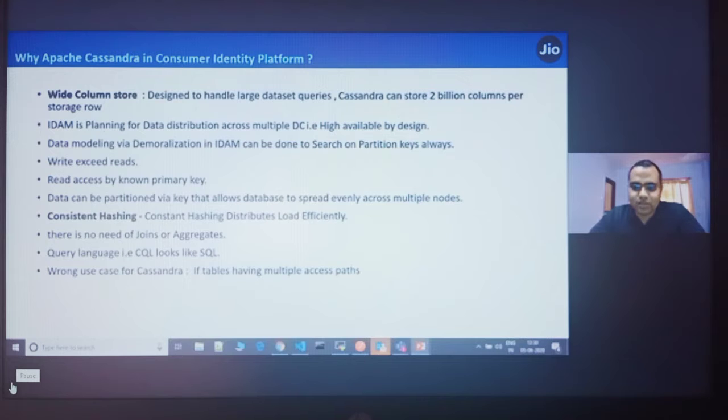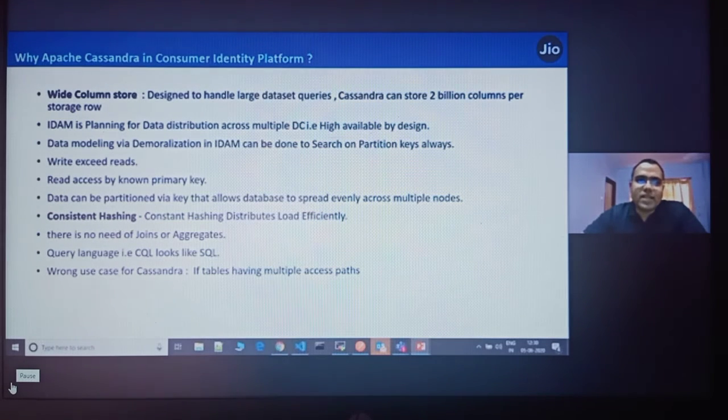But we don't want such a thing. So we have chosen Cassandra, which is a highly available design. If any node goes down in Cassandra, obviously the part of the users residing in that node will get impacted, but the other nodes which have the data will not get impacted, and it will be available always.